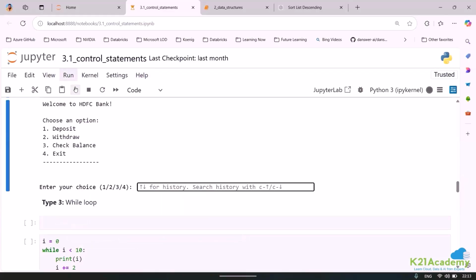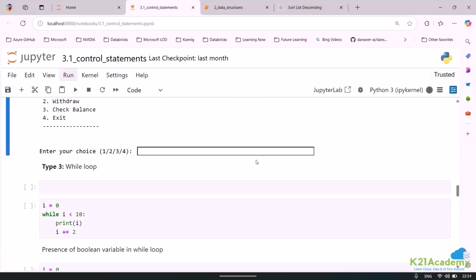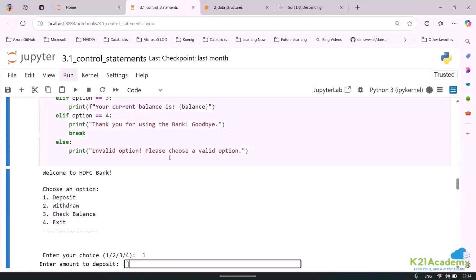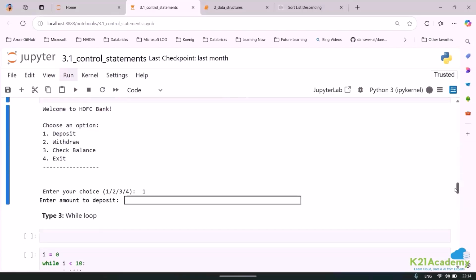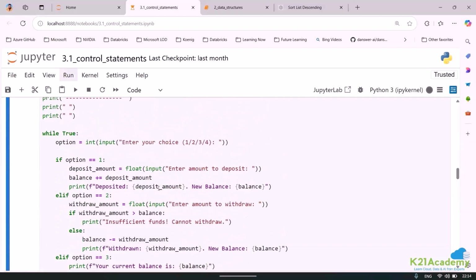Let me just do it right now. I have just run this program. What it is asking, 1, 2, 3, 4. Can you see, guys? Now, what is going to happen when I go ahead and do 1? Let me just type here 1 and hit enter. The moment I type 1 and enter, see what it is asking. Can anyone read? It is asking enter the amount to deposit. Why is it asking? Because here we have specified that I want to allow user to enter the amount that he wants to deposit into his bank. Is it fine? And this value can be entered in which format?